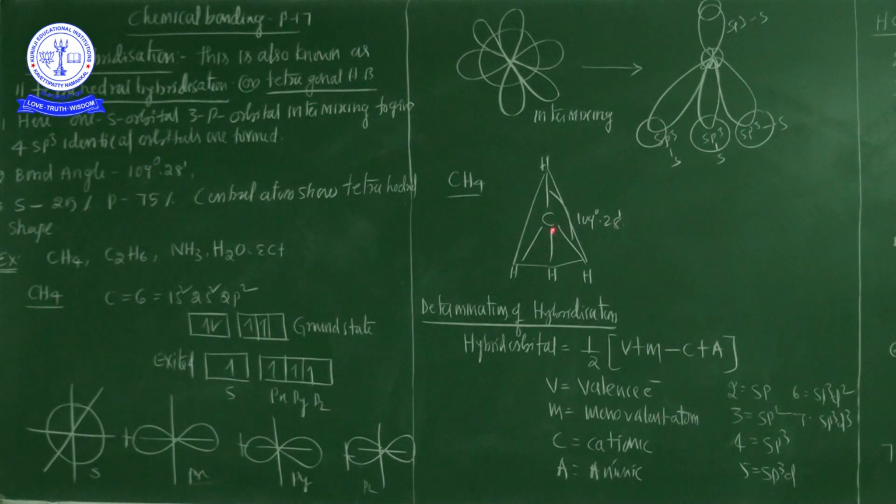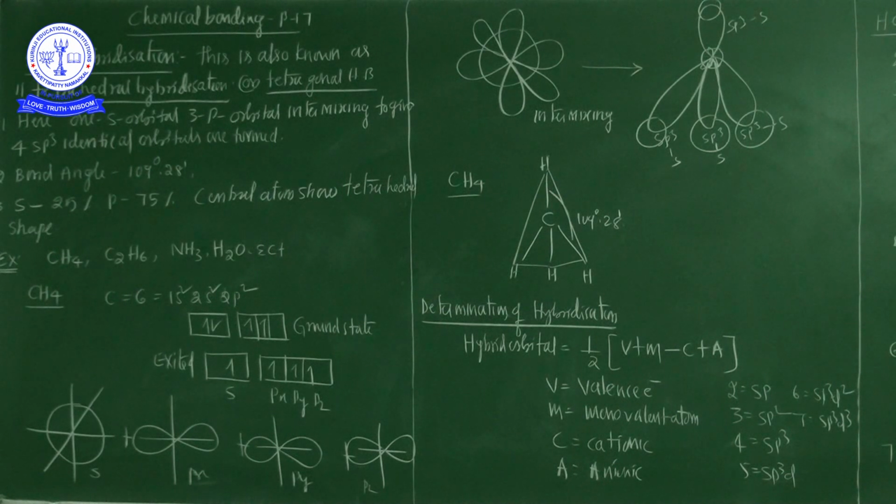So what is the shape of the methane molecule? Tetrahedral. What is the reason? There is no lone pair of electrons, only bond pairs of electrons. That's why it shows the regular shape. So I have successfully completed 3 different types of hybridization: sp hybridization, sp2 hybridization, and also sp3 hybridization.